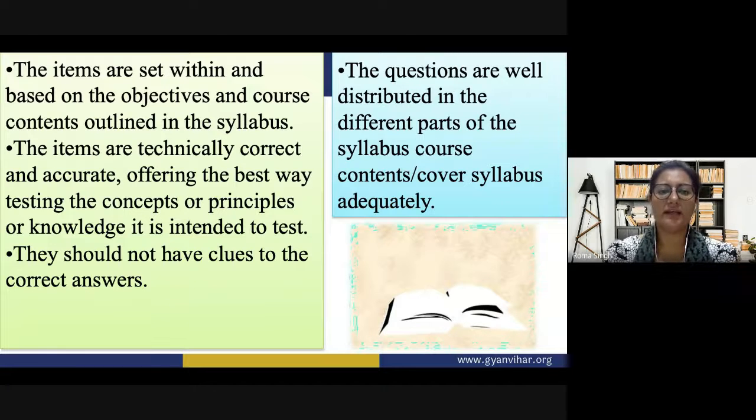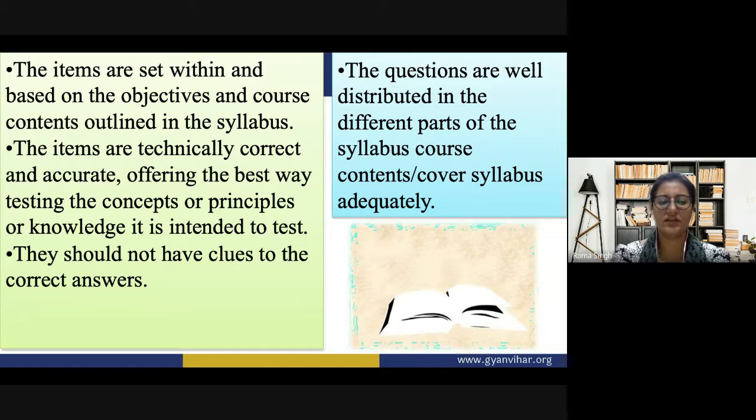The items are technically correct and accurate. It is checked whether they offer the best way of testing the concepts, principles or knowledge they are intended to test. They should not have clues to the correct answers. Hints can be given, but not in such a form that they lead to the correct answers; this is also not considered appropriate by the experts. The questions should be well distributed over the different parts of the syllabus and cover the syllabus adequately. The questions should not be covered from only a particular part of the syllabus, with the rest of the syllabus not touched for making any questions.